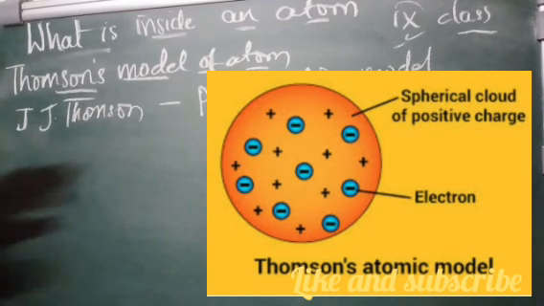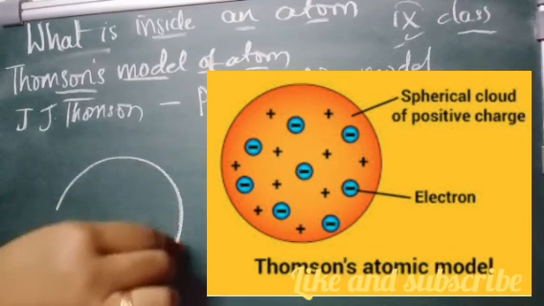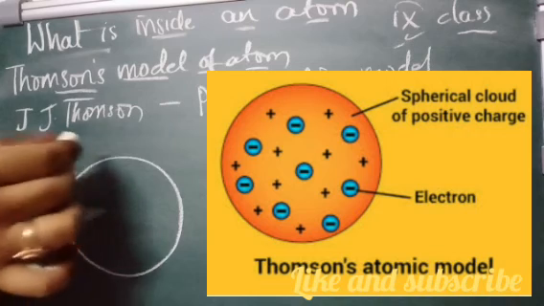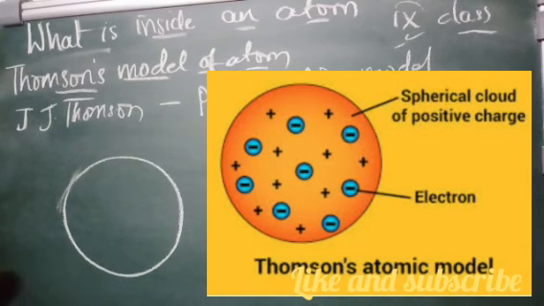According to this model, an atom is considered to be a sphere of uniform positive charge, and electrons are embedded in it as shown here.